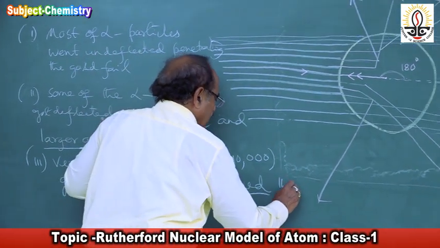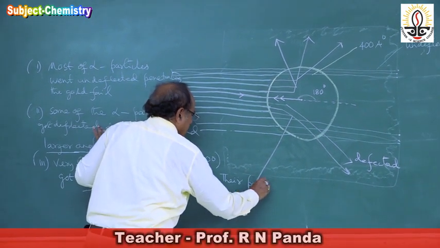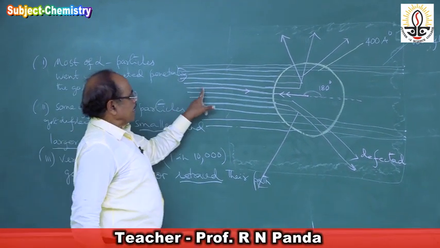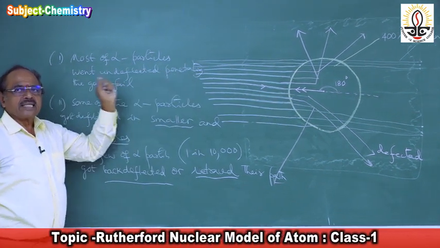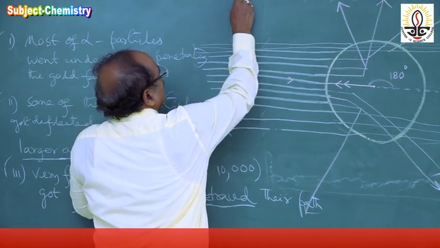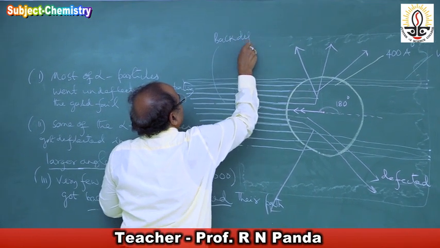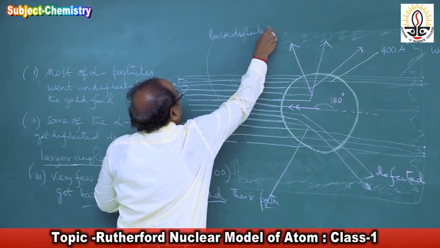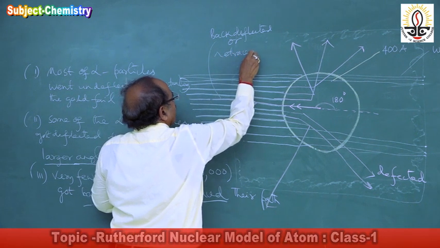Means in the same path in which they went, again they came back in the same path. They retraced, so here it is back deflected or retraced their path.